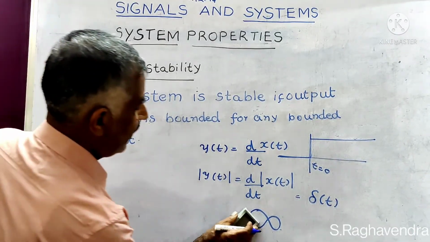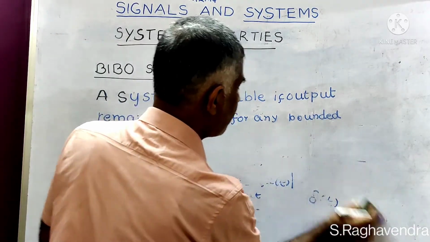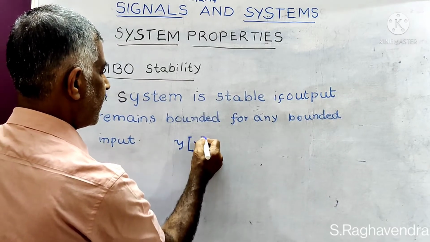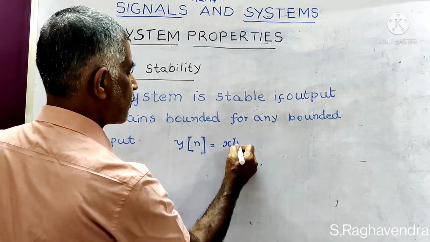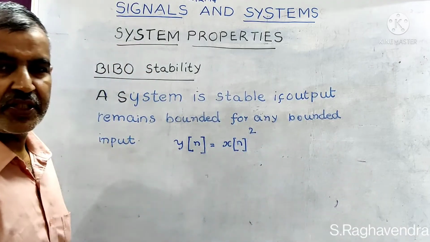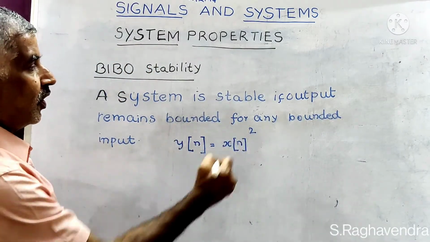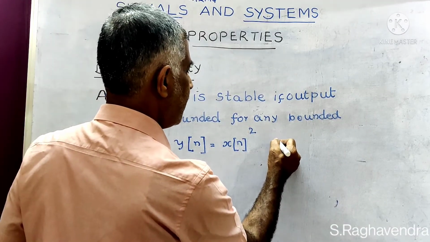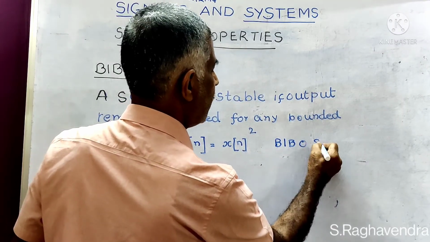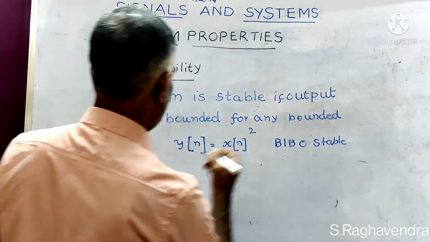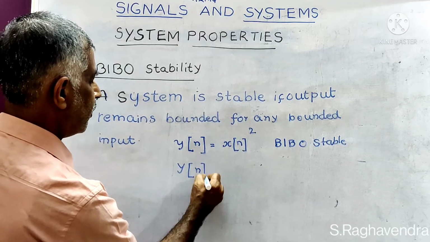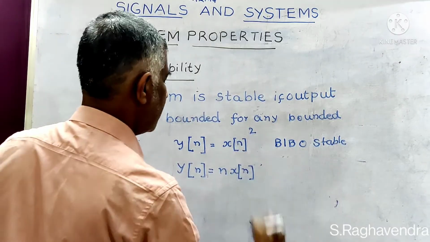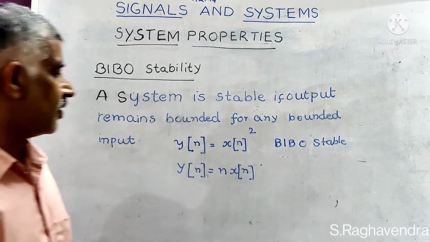In the same fashion, you can also work out problems on discrete signals. For example, y of n is equal to x of n square, a squaring circuit, very much similar to the squaring circuit of a continuous time system. y of n equals x of n square is BIBO stable. But y of n is equal to n x of n is not stable.